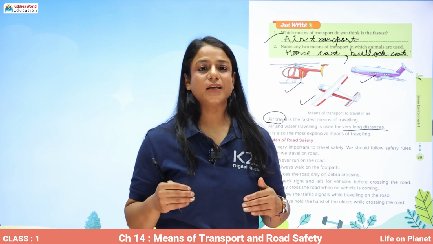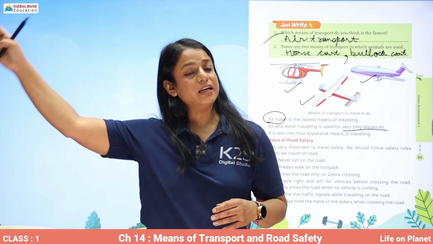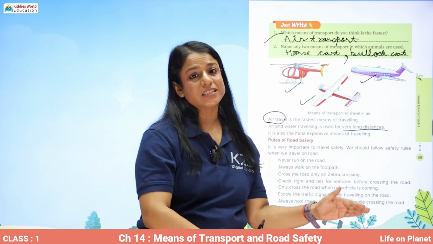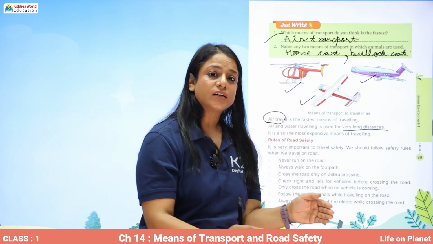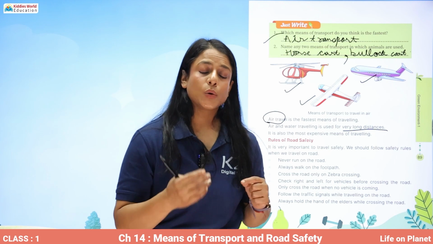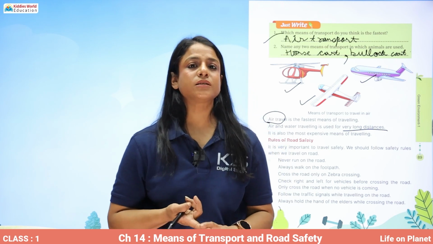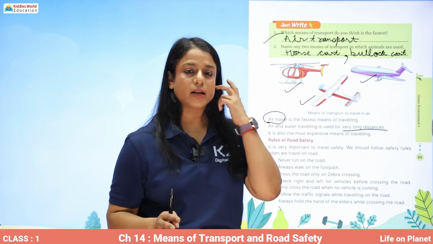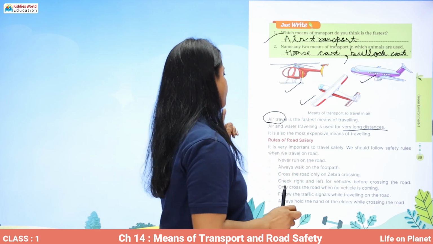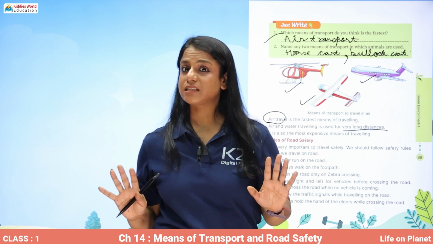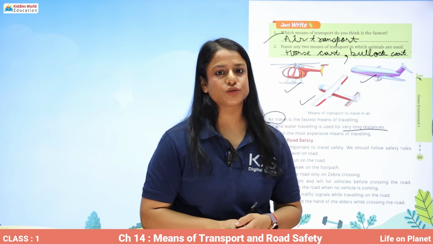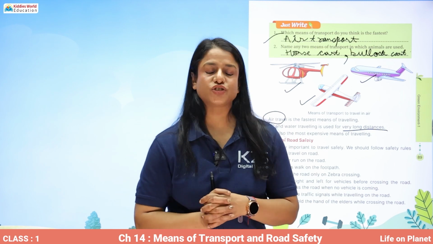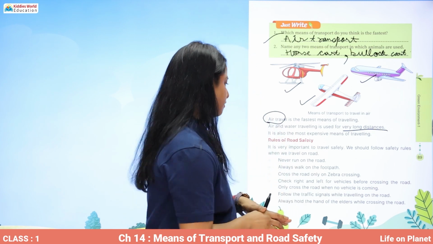So, if we have to travel a very long distance, say from one city or state to another state, or from one country to another country, which means of transport do we use? Mainly we use air transport, but water transport is also used. It is also the most expensive means of transport. So the air tickets or the cruise tickets, ship tickets, are very expensive.